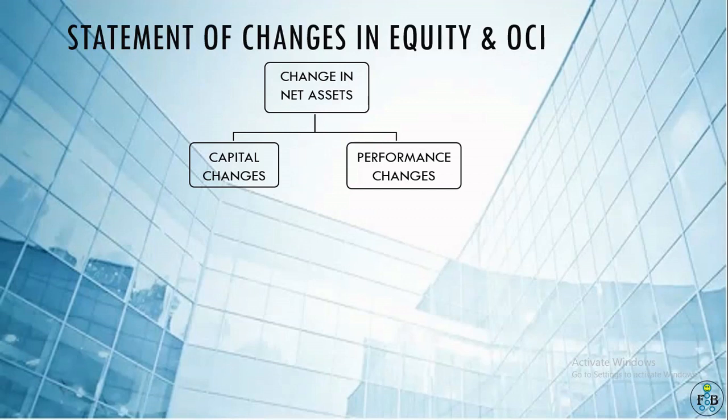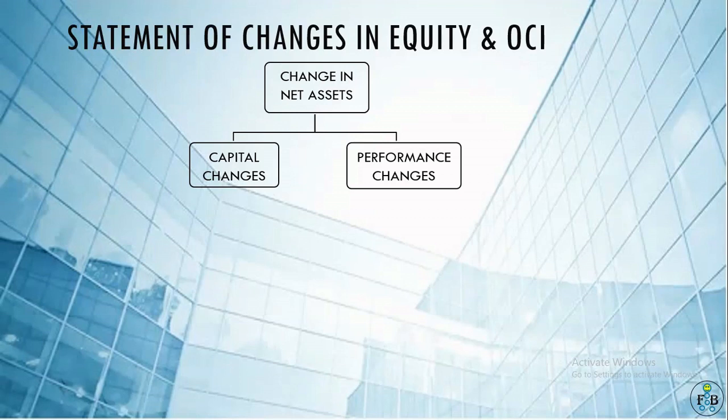In the earlier structure, if there is a change of 100 crore, you can understand that it is due to the performance of the company, but it is not only due to that. It may be due to some other reasons. So by these statements we further clarify things to the user of the financial statements.